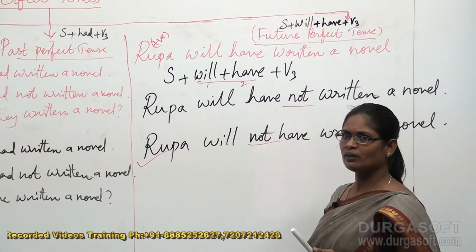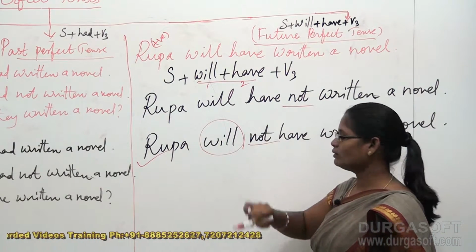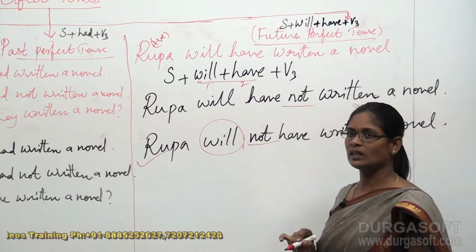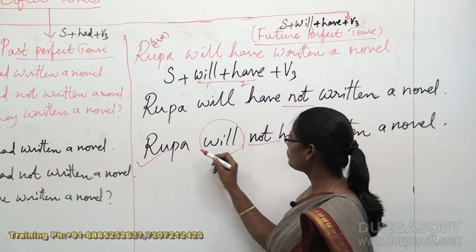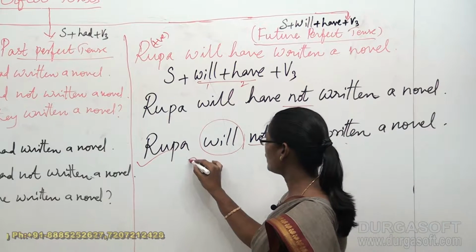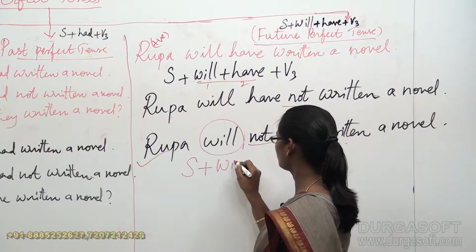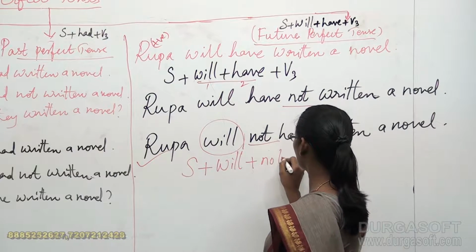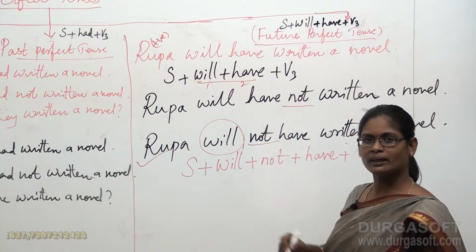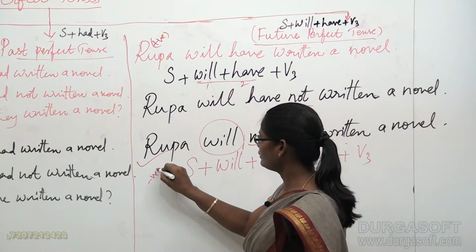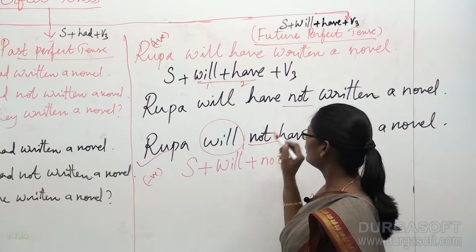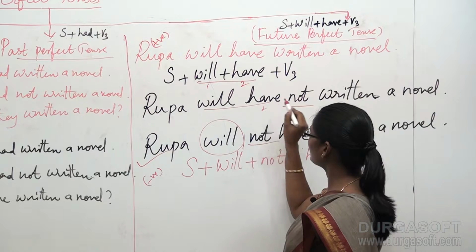Which is the first helping verb? It's none other than will. Will is the first helping verb. So in my second sentence, not is placed after the first helping verb. Then it became Rupa will not have written a novel. So the structure that I am writing is this: subject plus will plus not plus have plus V3. This is my structure for negative sentence. Now when you consider this example, in this example the not is placed after the second helping verb.